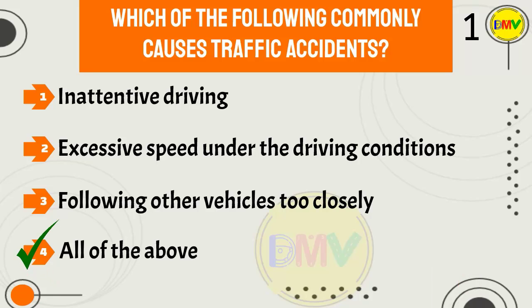The correct answer is 4. Driving too fast for conditions is a major cause of motor vehicle crashes. Being inattentive to surroundings can cause a driver to collide with other vehicles. Most rear-end collisions are caused by drivers following other vehicles too closely.